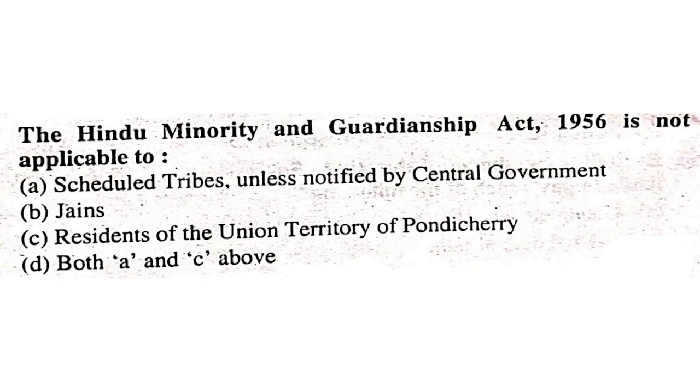The Hindu Minority and Guardianship Act 1956 is not applicable to scheduled tribes unless notified by the central government, Jains, residents of the Union Territory of Pondicherry, or both A and C above. The Hindu Minority and Guardianship Act is not applicable to scheduled tribes and the residents of the Union Territory of Pondicherry. Both A and C is correct.